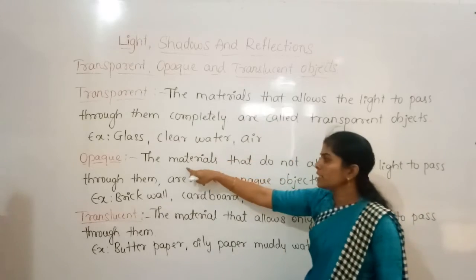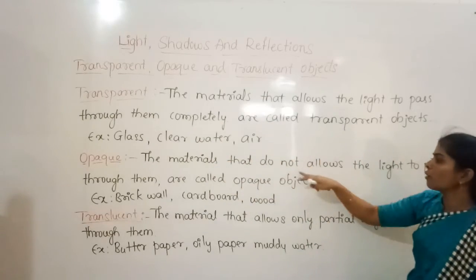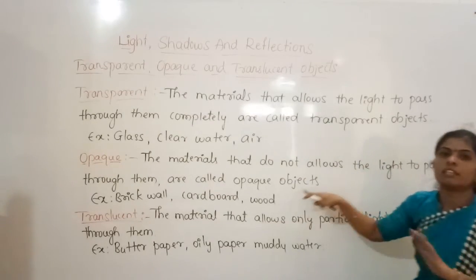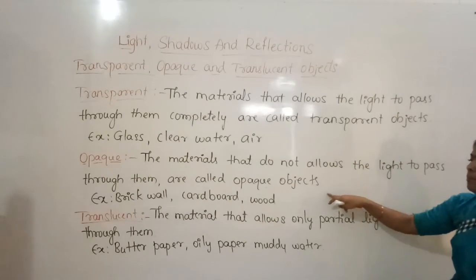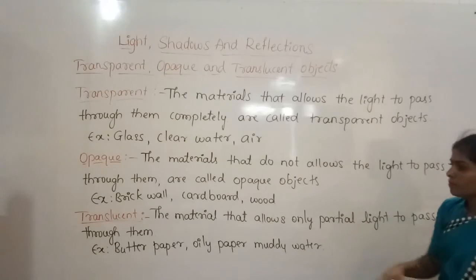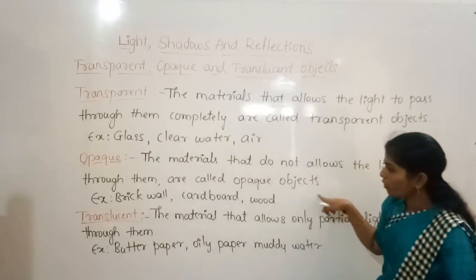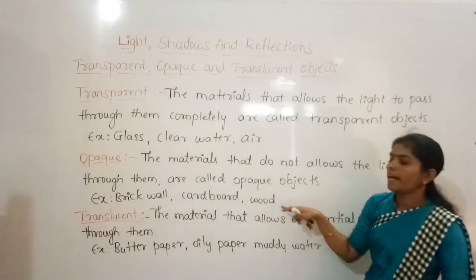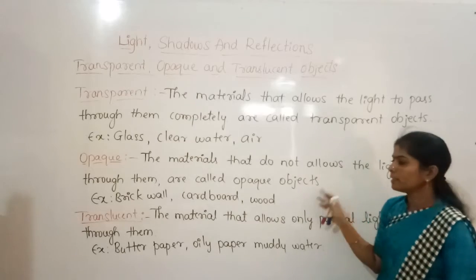And opaque objects are the materials that do not allow the light to pass through them. So they will not allow any light to pass through them, so that we are not able to see the things through them. So they are called opaque objects. Examples: brick wall, cardboard and wood, and some other examples.